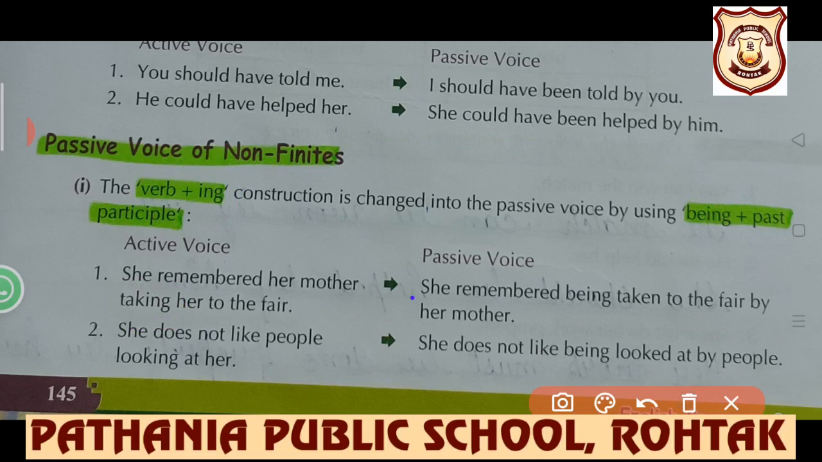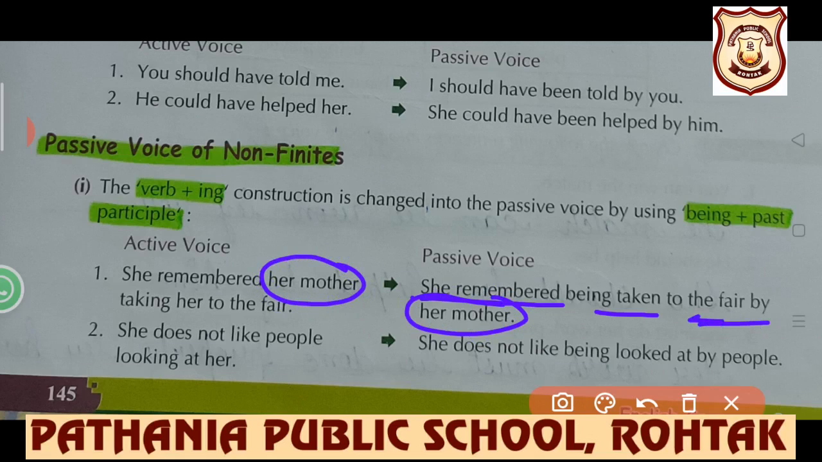She remembered being taken to the fair by her mother. Who took her to the fair? Her mother. So definitely by her mother.